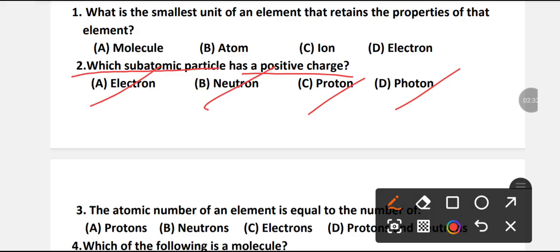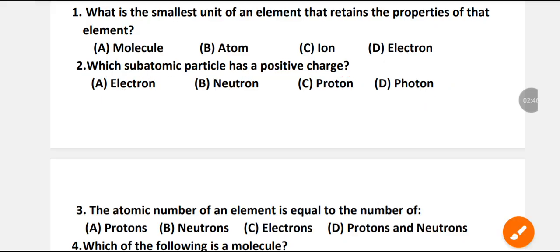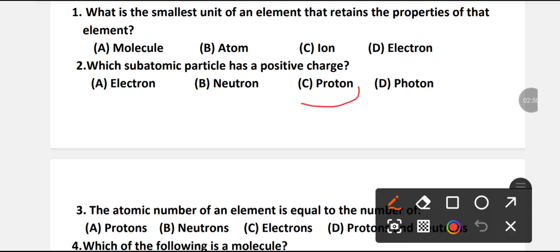You all answer this question as well. C is the right option. Proton is the right answer. Proton has positive charge.